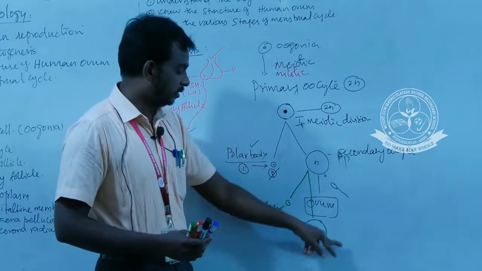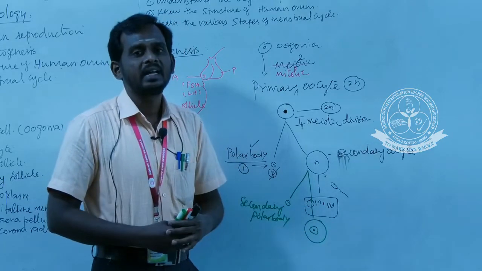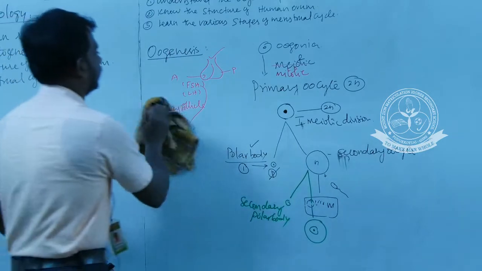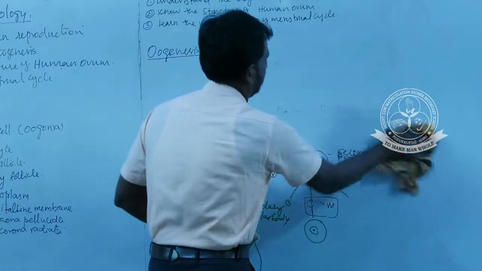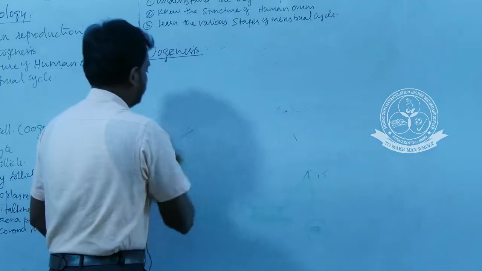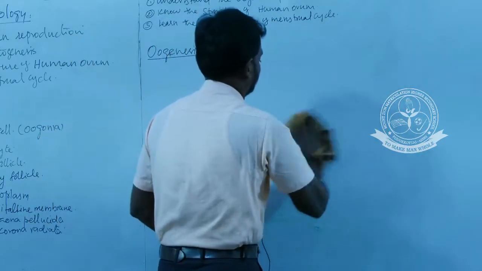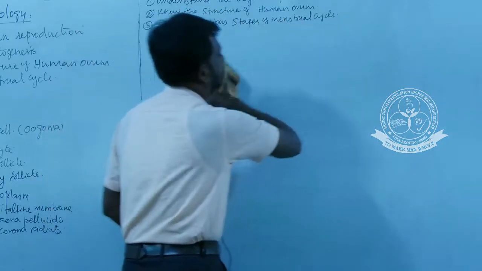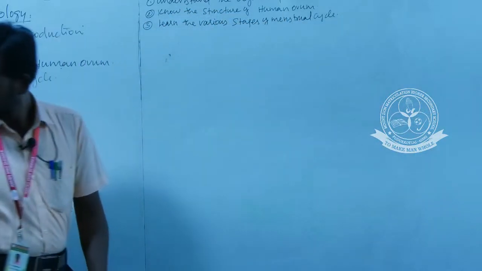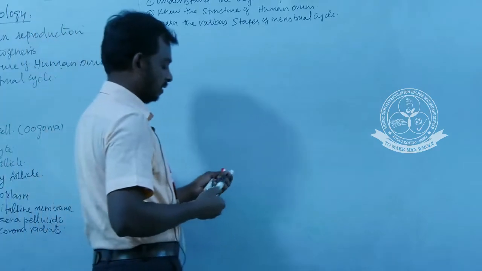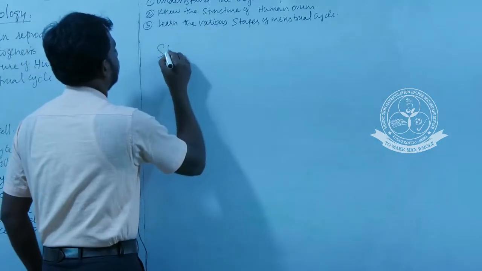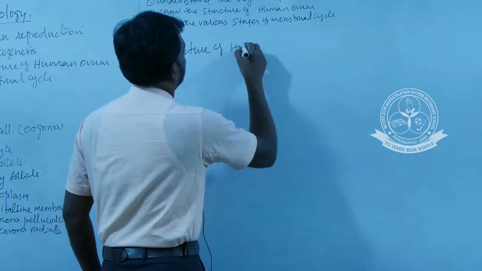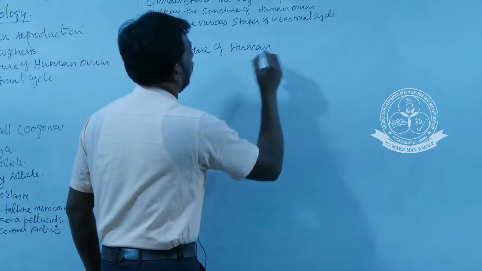Next we are going to see the structure of egg. So next part is structure of human ovum.